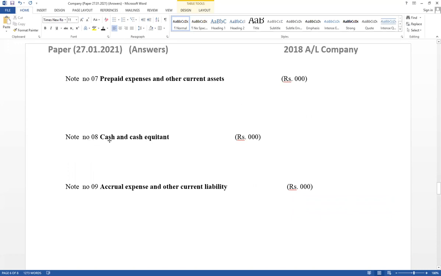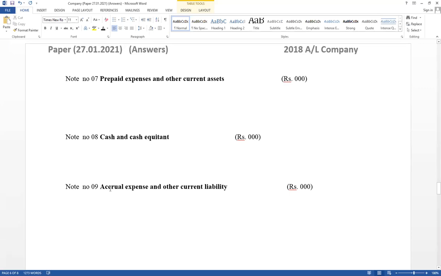Then note number 8, cash and cash equivalents. If it has given 3-month treasury bill, if it has given cash balance, if it has given short-term investment, sometimes it has given fixed deposit for a 3-month period. Part of cash and cash equivalents. Fixed deposit, sometimes given for a 3-month period, cannot be included under non-current assets. Part of cash and cash equivalents. Those are called short-term investments.